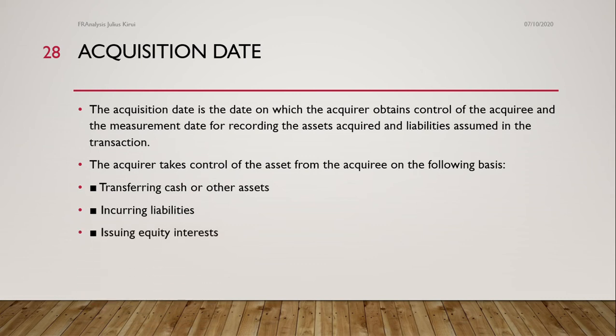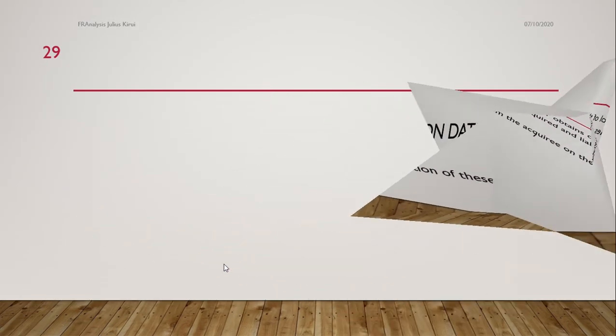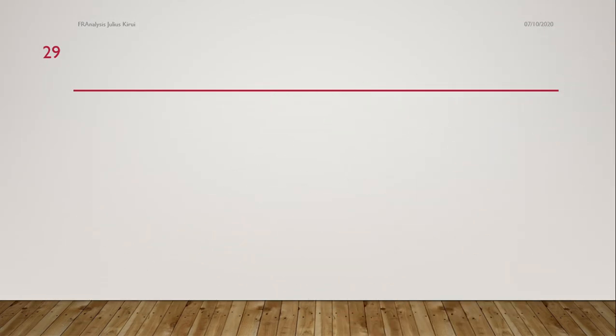Number three, issuing equity interest. So that is a very important thing that you need to know. This is the period whereby we establish the equity interest of the business performing the combination.